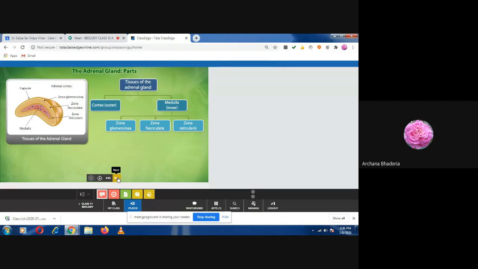Glomerulosa. Noting? Yes, ma'am. Okay, so noted then. Zona glomerulosa, fasciculata, and Z, you write, and then you can later complete it.